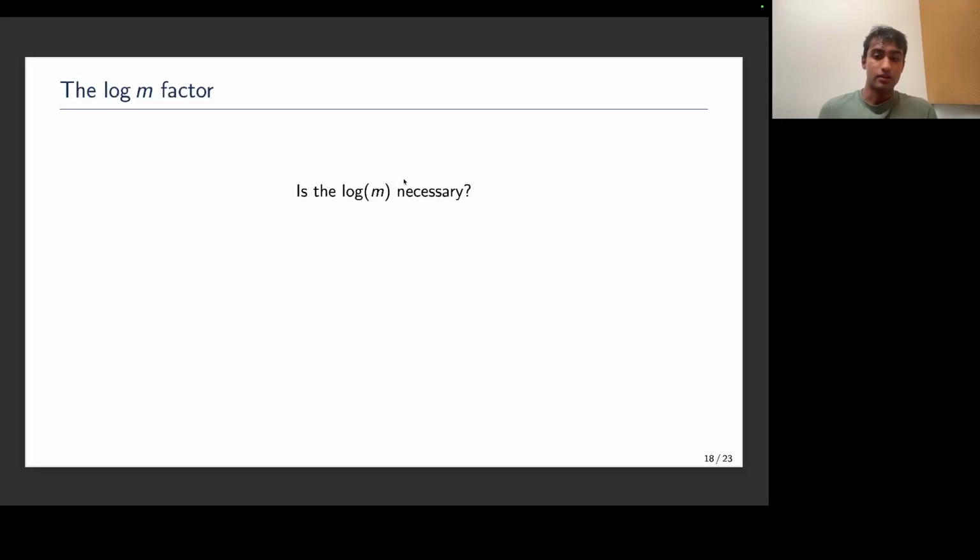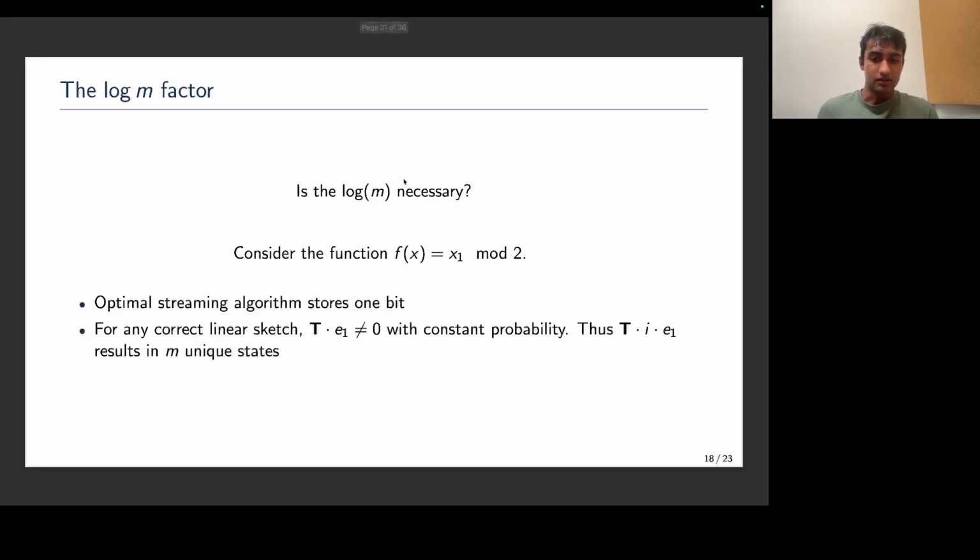So a natural question then is, is this log m necessary? And the answer is yes for general functions, which is the setting under which the Ganguly paper and Woodruff et al. study this problem. So in particular, to see why, consider the following function. The function on a frequency vector x is x1 mod 2. An optimal streaming algorithm for this problem would just store one bit, indicating the parity of the first entry in our frequency vector.